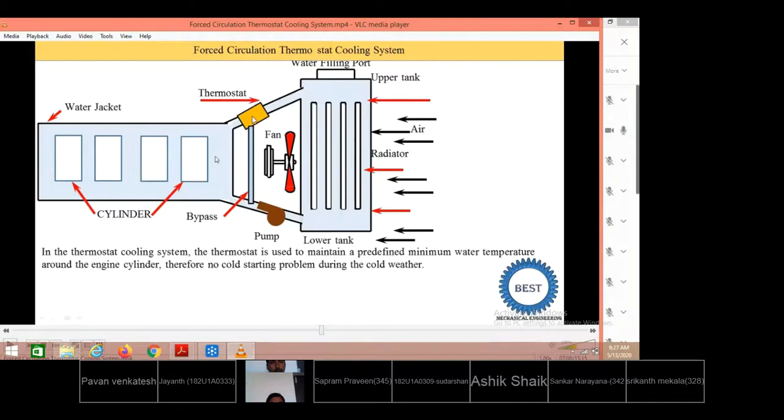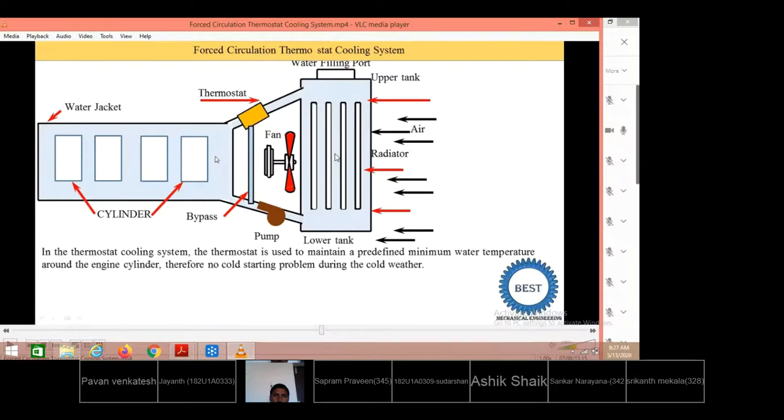So the bellows inside the thermostat is filled with some kind of volatile liquid, upon exposure to hot conditions or hot water conditions. So the available volatile liquid, that is ether or methyl alcohol, will get vaporized. On getting sufficient pressure, it gives the opening from its seating position, an opening is provided for the hot water to enter into the radiator. So that is how it continuously senses the temperature of hot water. Once the temperature is above 85 degrees centigrade, by coming into action, it will give the passage for hot water to enter into the radiator.